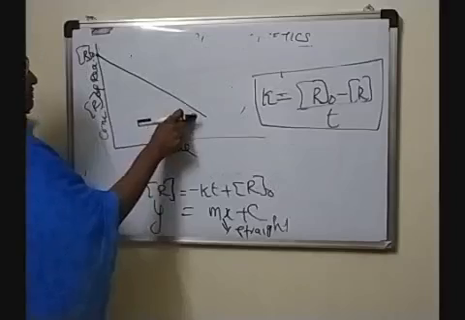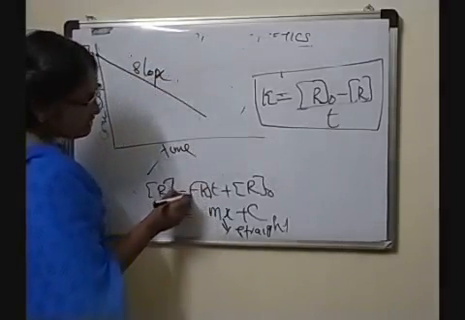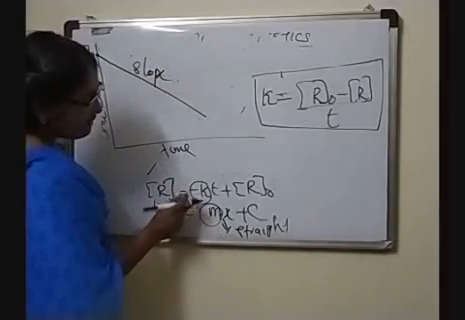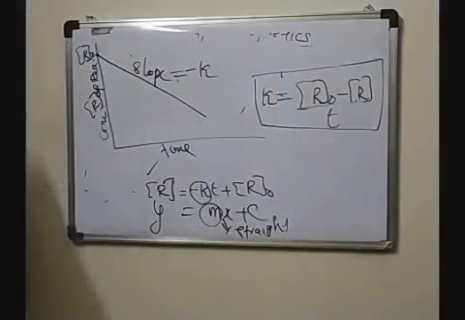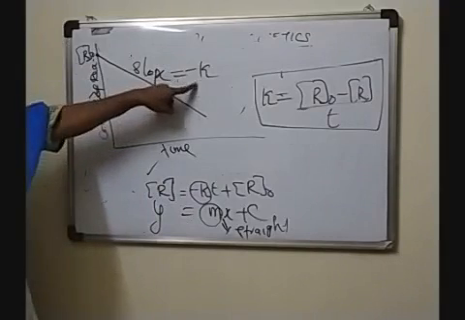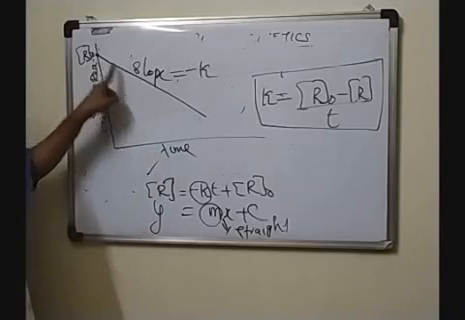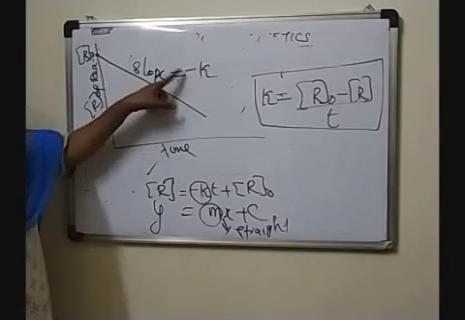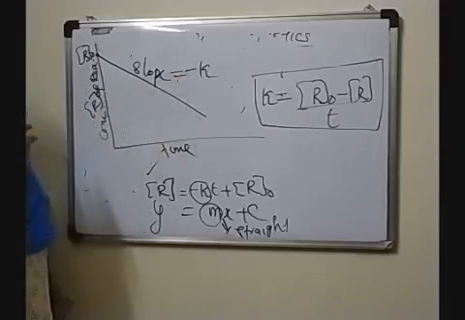It is pointing downwards, and the slope of this line is equal to m. So instead of m, here it is minus k. Slope is equal to minus k, or k is equal to the negative slope. So graphically also we can find out the rate constant k if we plot the concentration versus time graph. The slope of this straight line, or minus of the slope, gives the rate constant k.